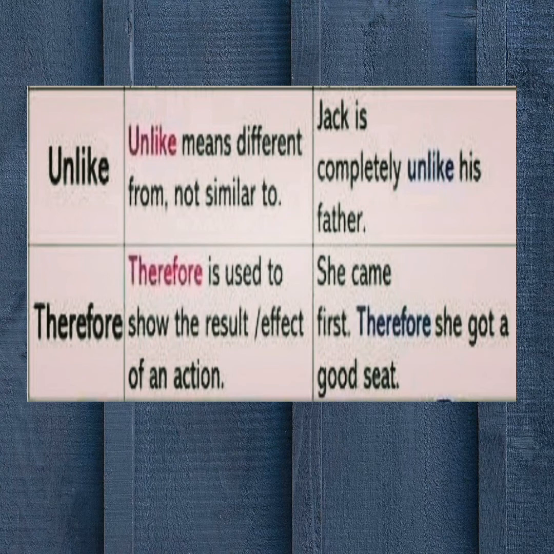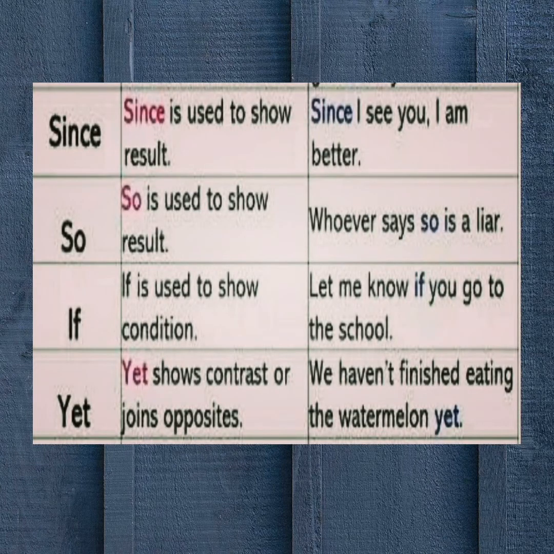Next one is therefore. Therefore is used to show the result or effect of an action. Example, she came first, therefore she got a good seat. Next one is since. Since is used to show result. Example, since I see you, I am better. Next one is so. So is used to show result. Example, whoever says so is a liar.